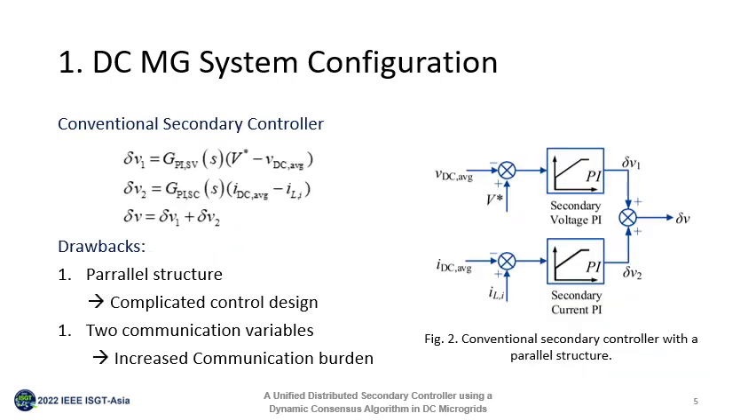Most of the secondary control strategies nowadays achieve the 2 objectives by 2 separate correction terms and 2 corresponding parallel controllers, as shown in the right side of this page. But this kind of parallel secondary controller has 2 drawbacks. First, since the 2 parallel controllers will affect the same output variable, delta V, they will affect each other's performance. Therefore, it is difficult to design the control parameters to get a desirable dynamic response. Secondly, the 2 controllers require 2 communication variables according to the control objectives. Thus, it will increase the communication burden.